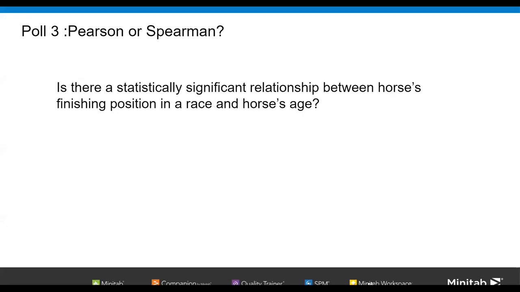Okay. So I believe most of you have got it correct. It's the Spearman's rank correlation. Seven of you have given that, but two people have given Pearson correlation. For those two people, I'll say Pearson correlation is used when there is a continuous variable. Here, one of the variables is finishing position in a race.